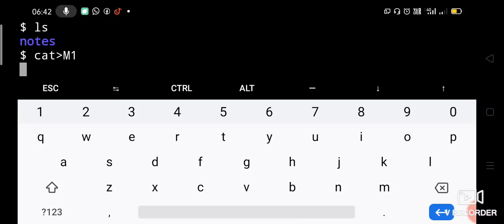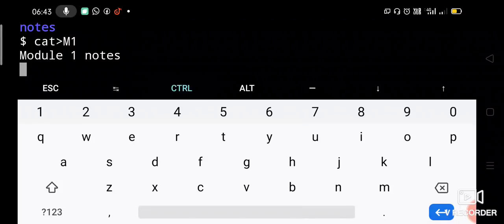So it will give you space to write something. Let us say module 1 notes, some random content you can place here, enter. Then Control D to end the contents. Okay, so now we have created